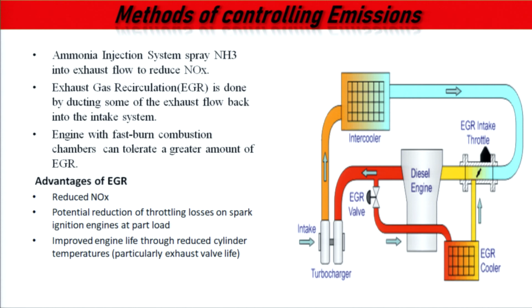If it is not able to achieve the peak temperature, then NOx emission is automatically reduced. An engine with a fast burn combustion chamber can tolerate a greater amount of EGR. Advantages of EGR: reduced NOx, potential reduction of throttle losses on spark ignition engines at part load, and improved engine life through reduced cylinder temperature, particularly exhaust valve life.